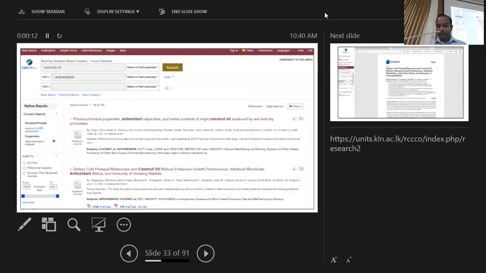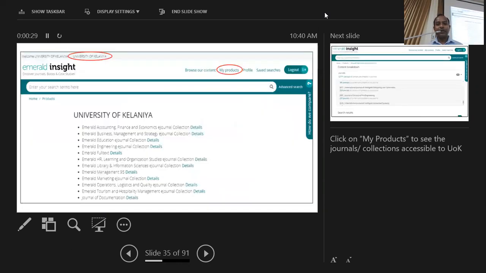So we have another example from the same database. So I hope it's not necessary to do another search from the same database. It's the similar interface and similar procedure. And we have another database called Emerald Insight.